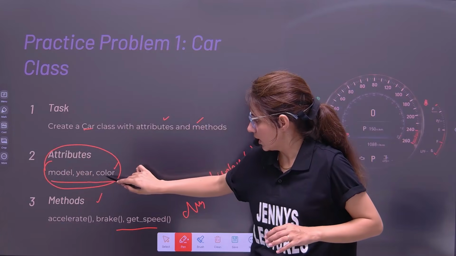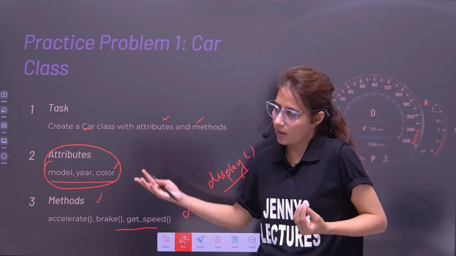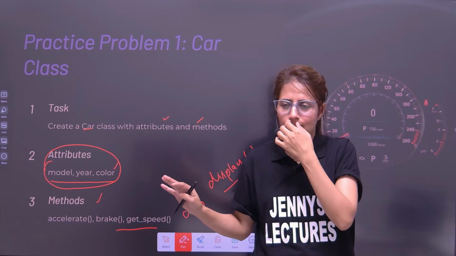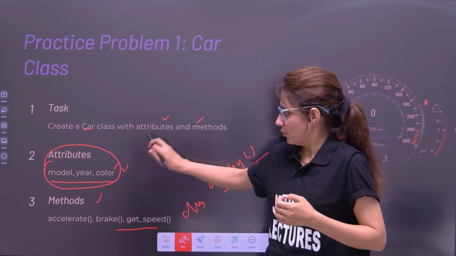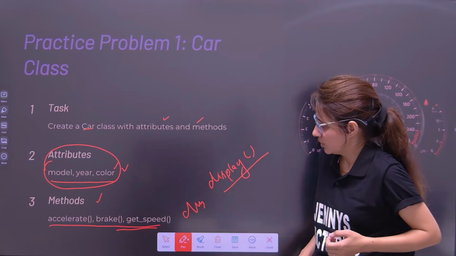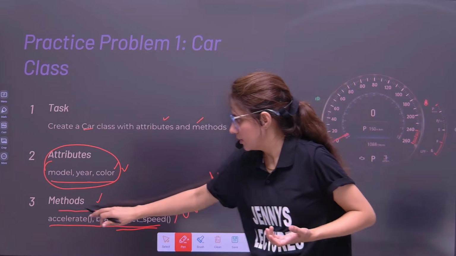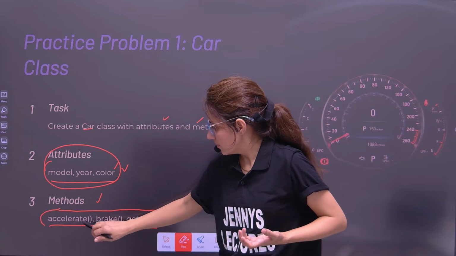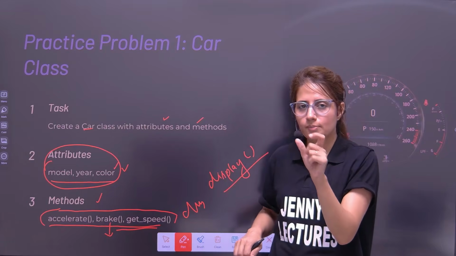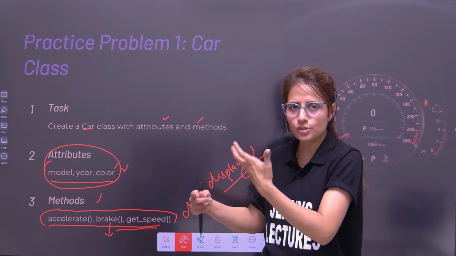What is the model of that car, the color of that car, and the manufacturing year of that car, right? So you have to show this information only. If you don't want to include the methods accelerate, brake, or get speed, fine, but if you want to include these methods also, you can define them. For example, there is a brake in the car and the brake has been applied, or acceleration has been applied, something like this you can print.